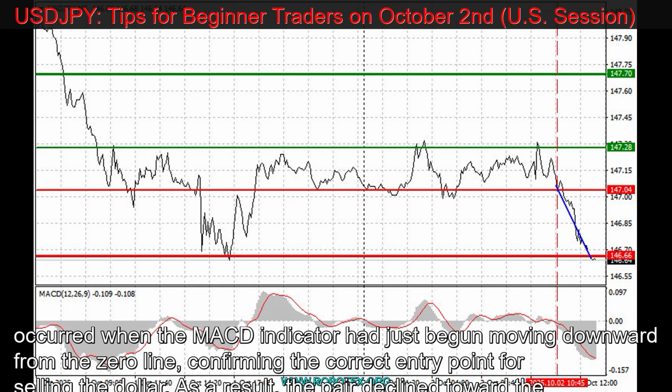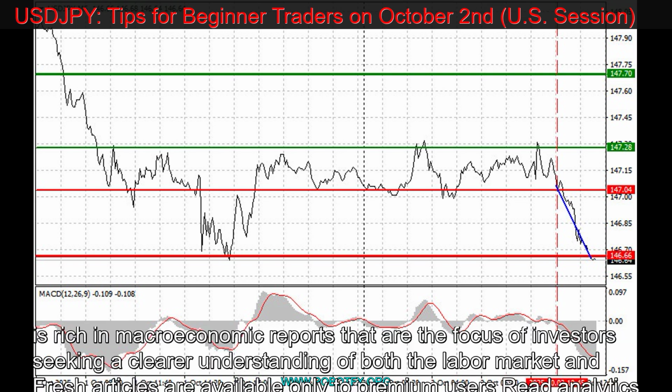The test of the 147.04 price level in the first half of the day occurred when the MACD indicator had just begun moving downward from the zero line, confirming the correct entry point for selling the dollar. As a result, the pair declined toward the target level of 146.66.